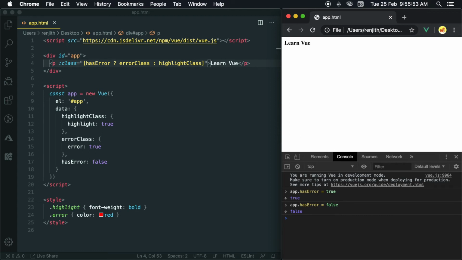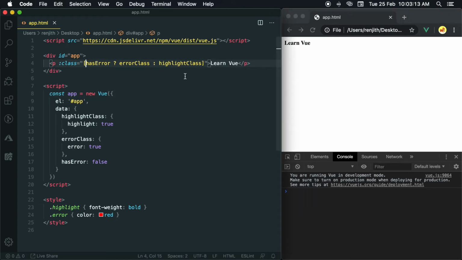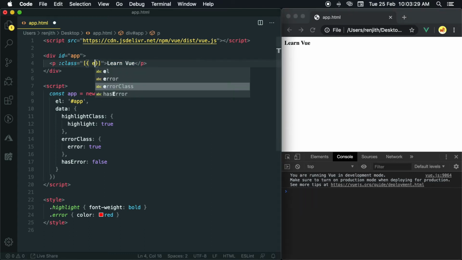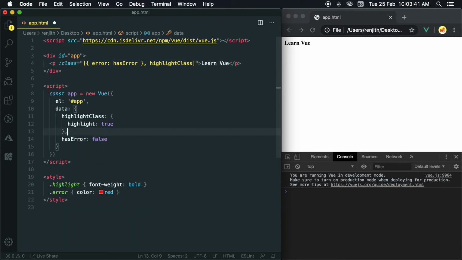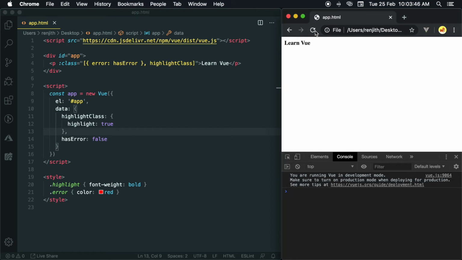Object syntax can be used inside array syntax, so we can avoid the usage of ternary expressions in many cases. Create an object and set the error value to hasError. Keep the highlight class the same. Now we don't need the ternary for the error class. Let's check it by updating the value of hasError. Yes, working.